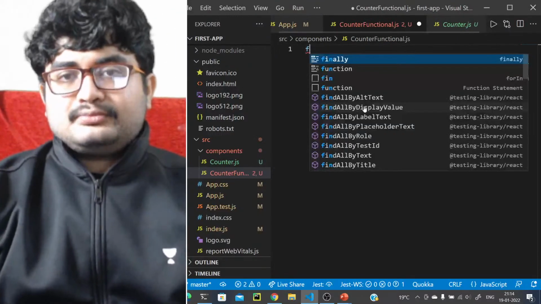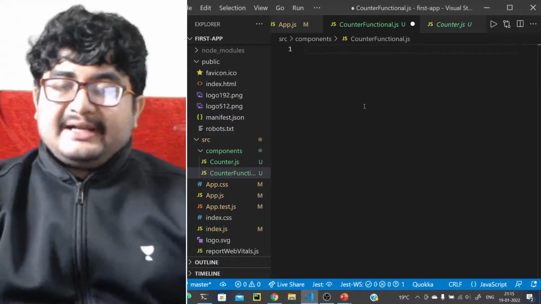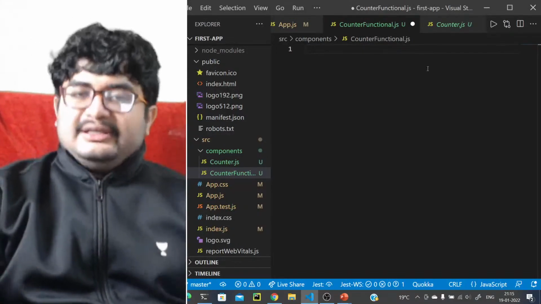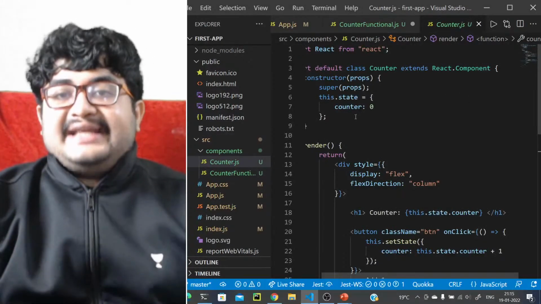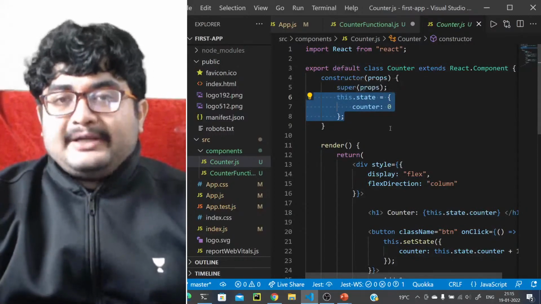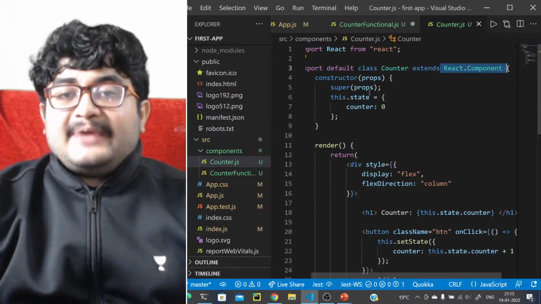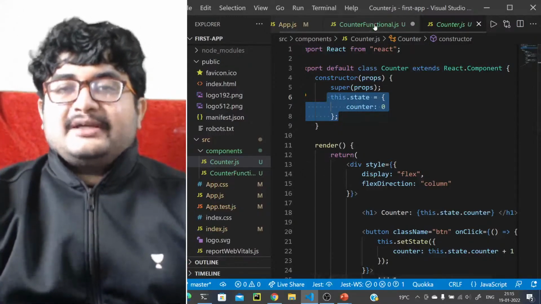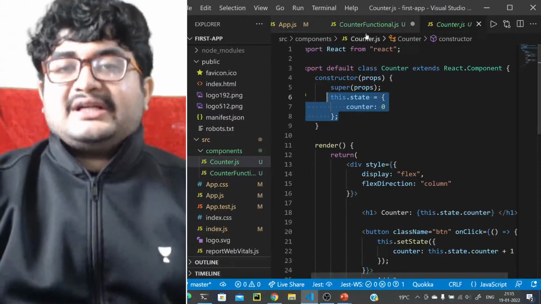Okay, so to define a state in a functional component, see, it's a functional component, right? It will have the this keyword, but this will point to the window. So it doesn't have this.state like this. It is getting the state functionality in a class component because it is extending React.Component, right? So that's why it has this state functionality. How can we have the same thing in a functional component? We cannot have a constructor like this, right?